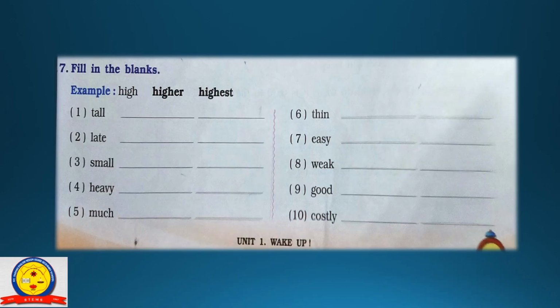Next exercise, fill in the blanks. The 7th exercise is not based on prepositions. You have to solve this exercise by yourselves. I will just give you a hint. There is an example: high, higher, highest. So there is a degree. First is tall. So tall, taller, tallest. So you will solve this exercise by yourself as your homework.